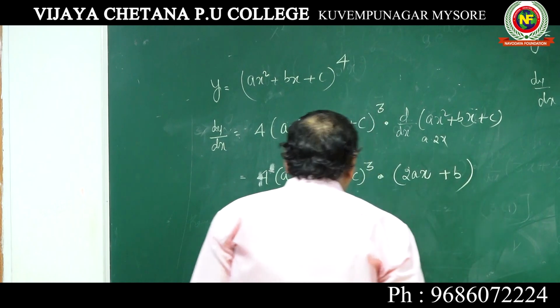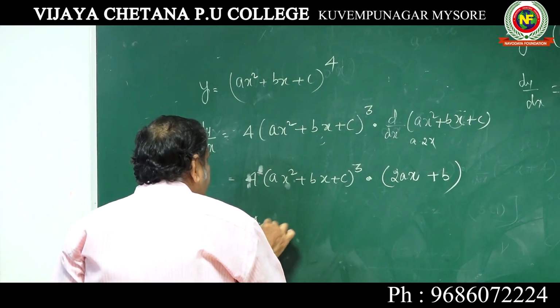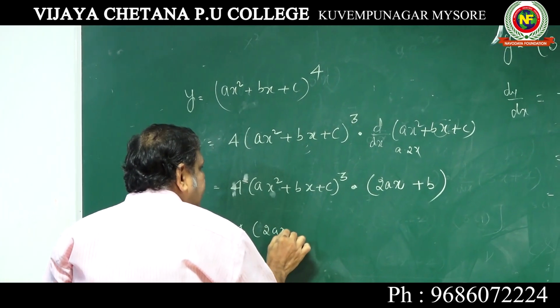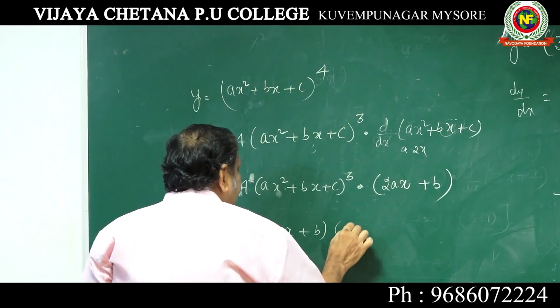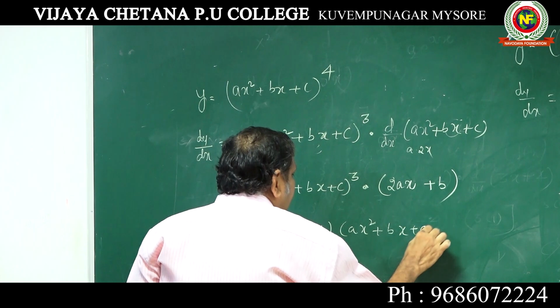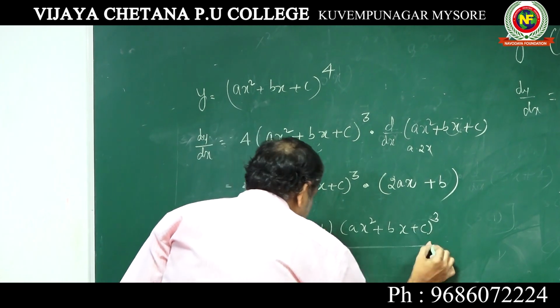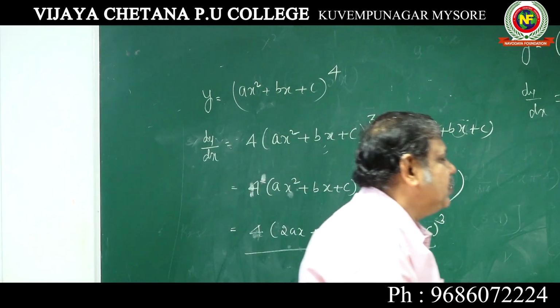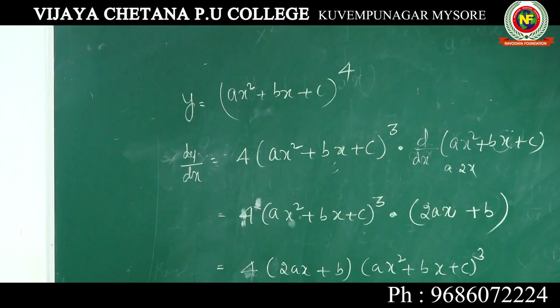The answer is 4 into 2ax plus b into ax square plus bx plus c whole cube. This is your answer. So all of you are following, there is no problem.